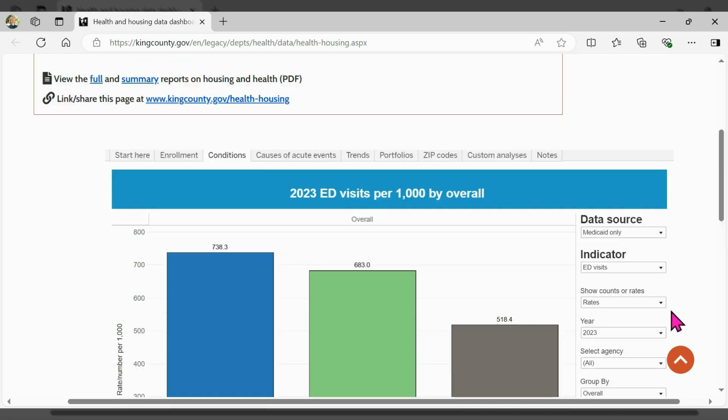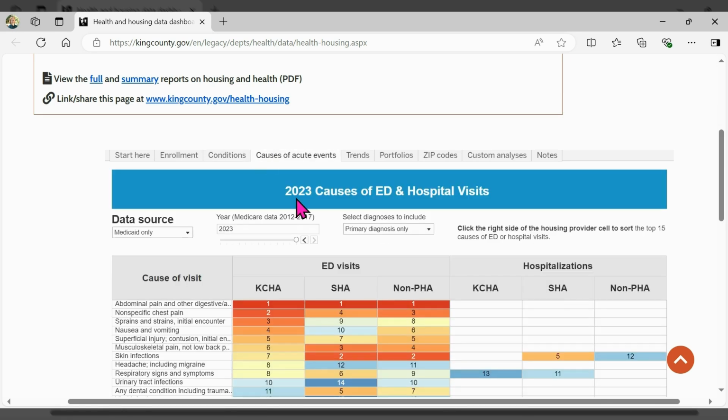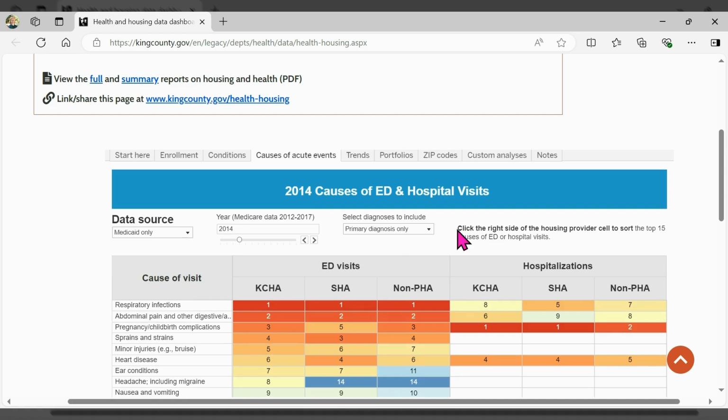On the Causes of Acute Events tab, you can learn more about why people visit emergency departments and are hospitalized. Just like on the Enrollment tab, you can view data from Medicaid only or Medicare and Medicaid. The most recent year of data is shown by default. Use the slider to view earlier years. Finally, select data from all diagnosis fields or just the primary diagnosis.